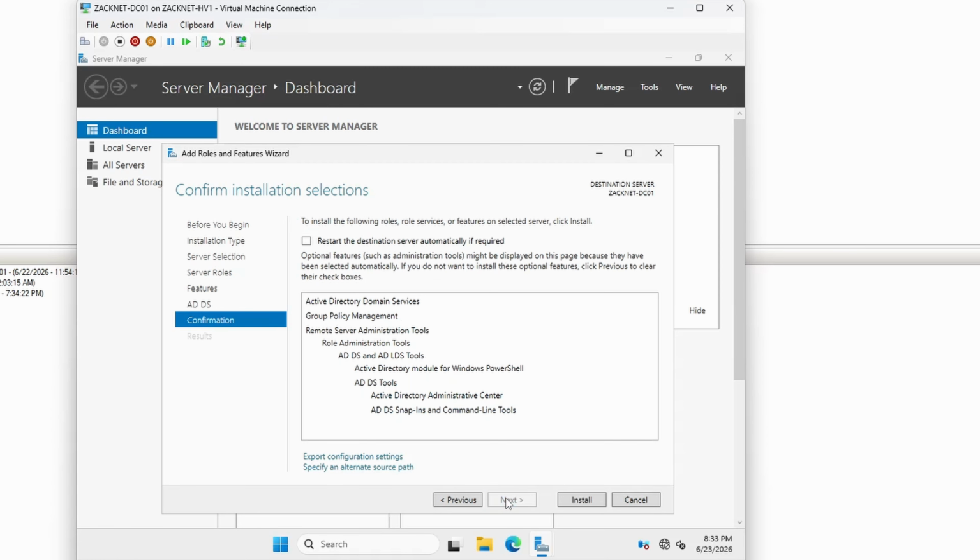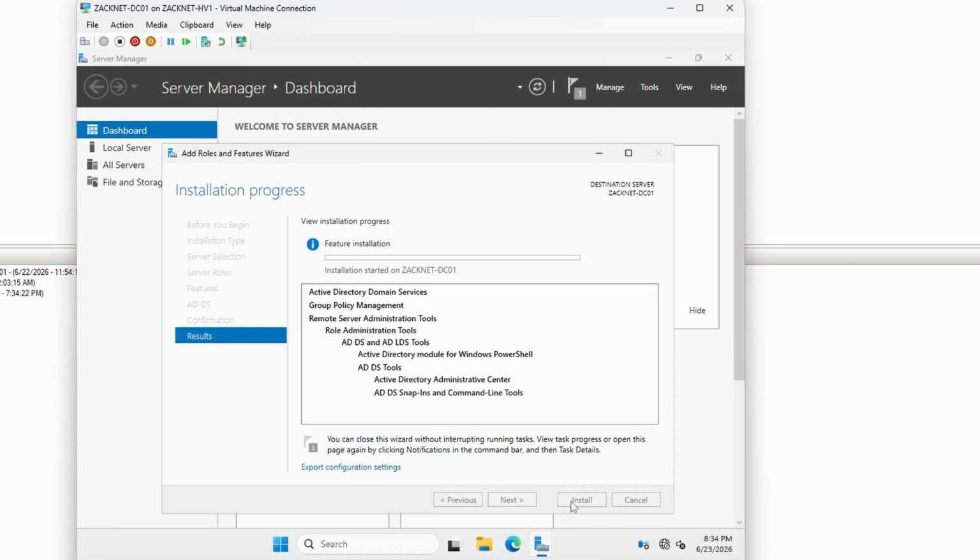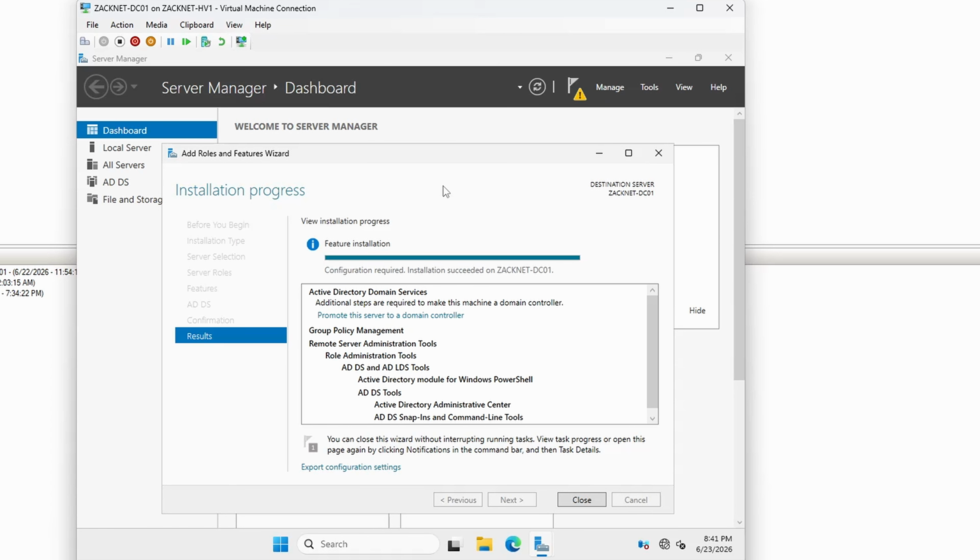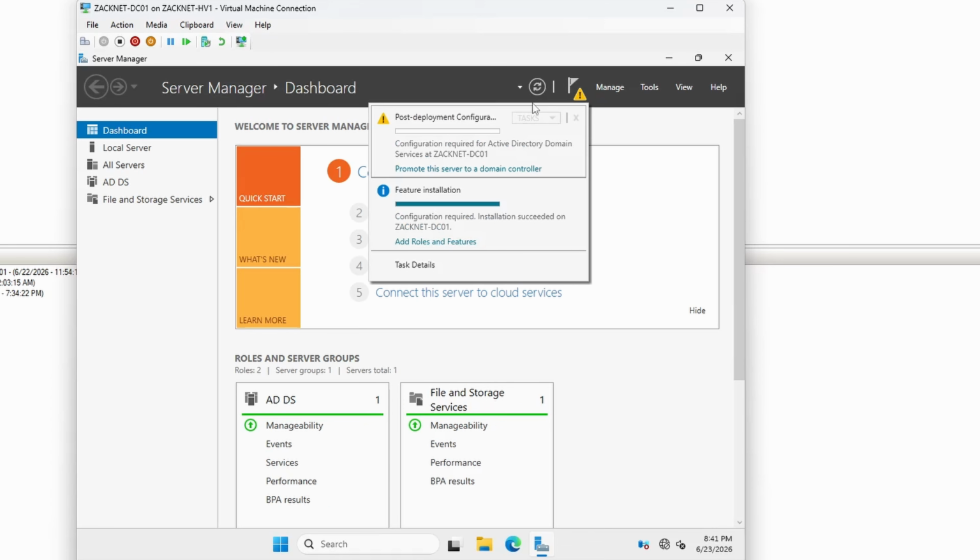And hit Next and disregard the restart because we will do that ourselves. And hit Install. And do be mindful that it might take a few minutes. Alright, so it looks like it completed successfully. So hit Close.